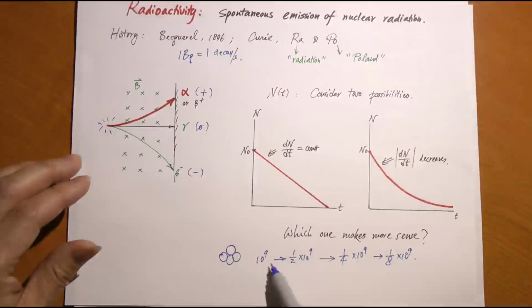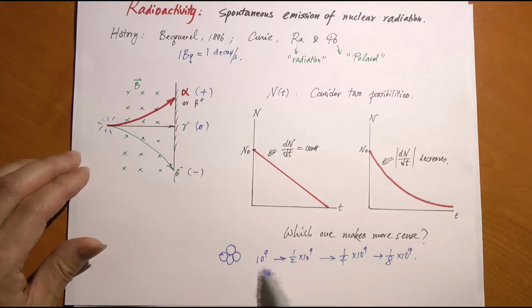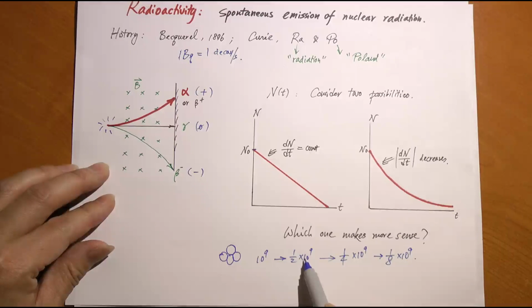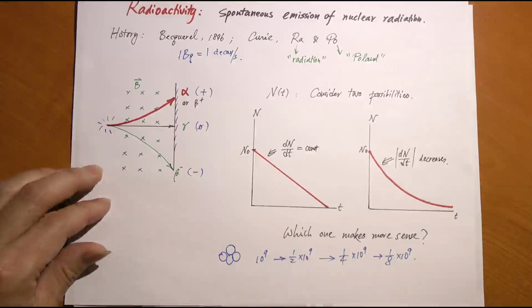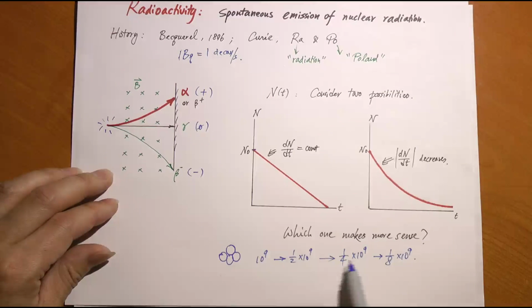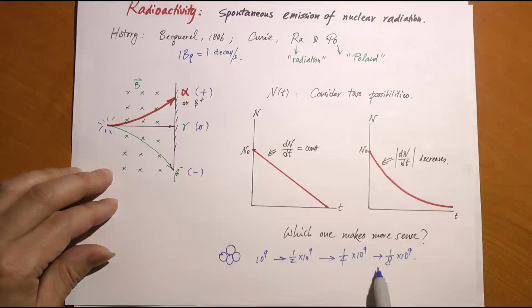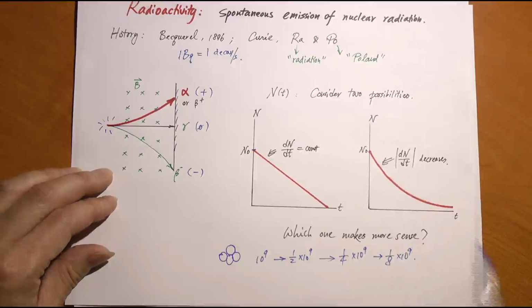So if you look at how many of them decayed within the first minute, that's 500 million. But within the second minute, only 1/4 of the original number died, right? Because you start with a smaller number to begin with. So the decay rate actually drops from 500 million per minute to 1/4 billion per minute to 1/8 billion per minute. This curve makes more sense.